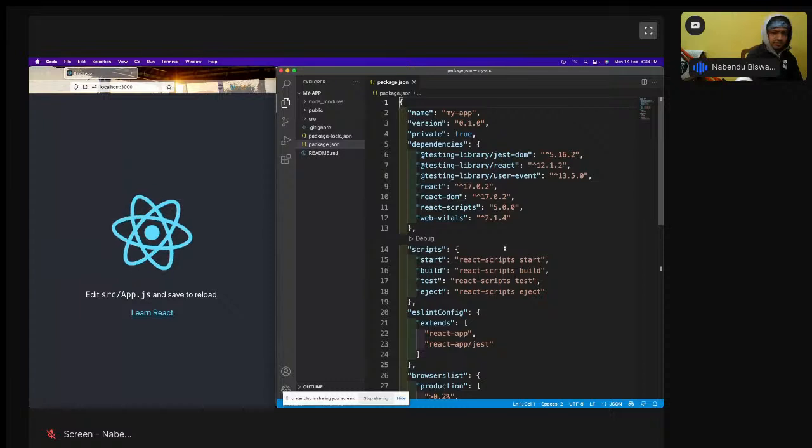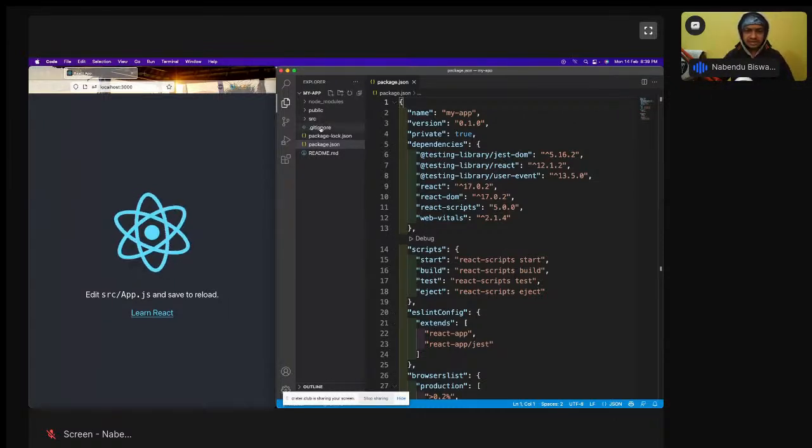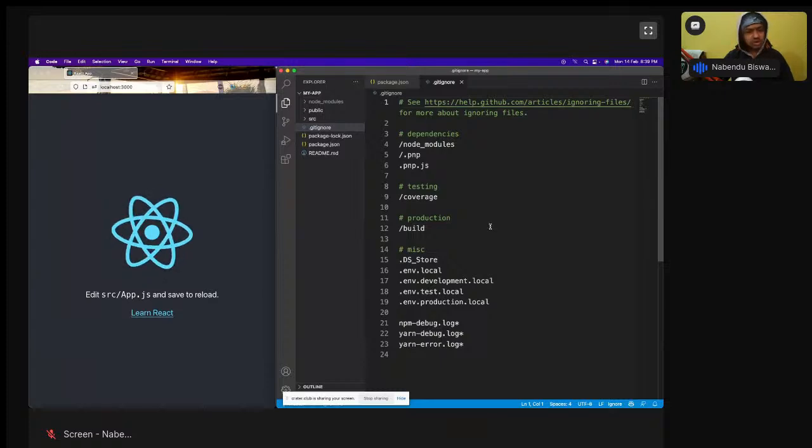Okay. So that is there, and let us start with that. So this is the package.json that contains that. Then this .gitignore. .gitignore is a very important thing because it contains this node_modules. See, this node_modules should not go into GitHub or it will fill our GitHub. So .gitignore is very important.